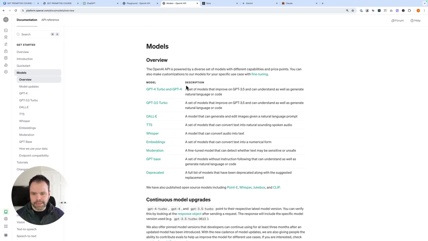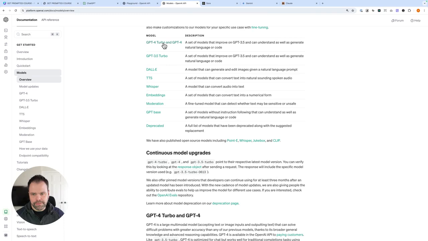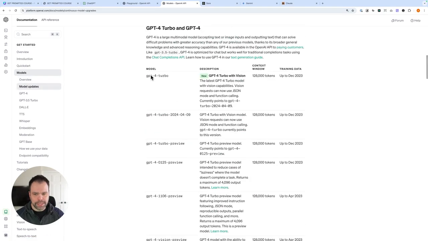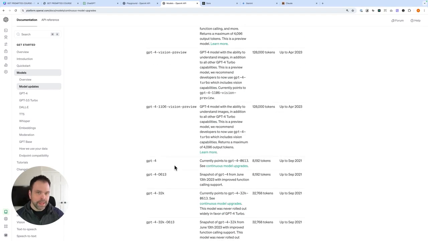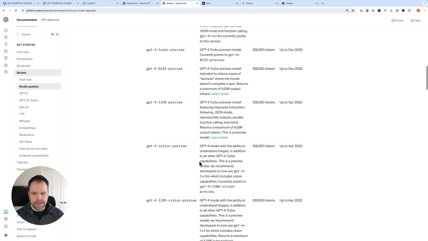We can see the other models that OpenAI has. There's this document page here. So there's different GPT-4 turbo models and GPT-4 models. There's different GPT 3.5 turbo models, and there's a DALL-E model. So we scroll down, there's a turbo, and there's an updated turbo, and there's a turbo preview, all kinds of different models here. They each kind of do the same thing, but they've been updated at different times.